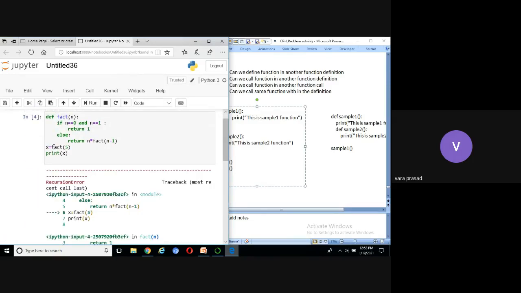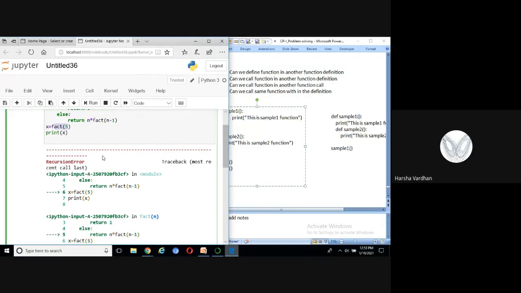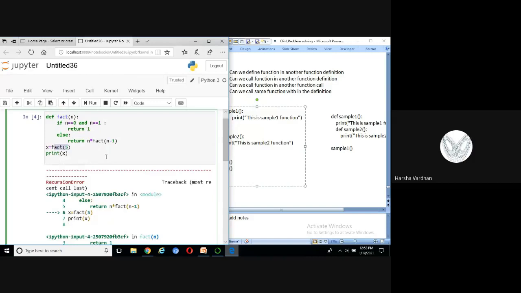See, is it called a function call or not? That is my question. Yes, sir, it is. Right, this is a function call only. Right. What happened?